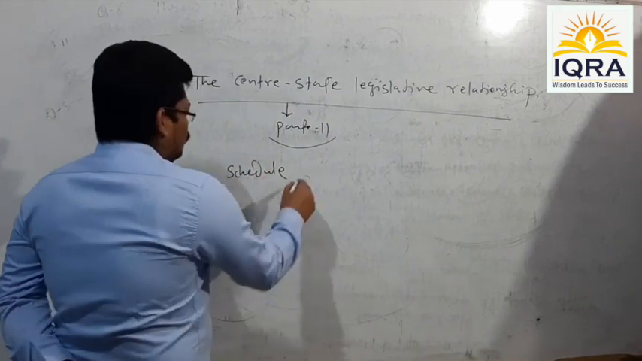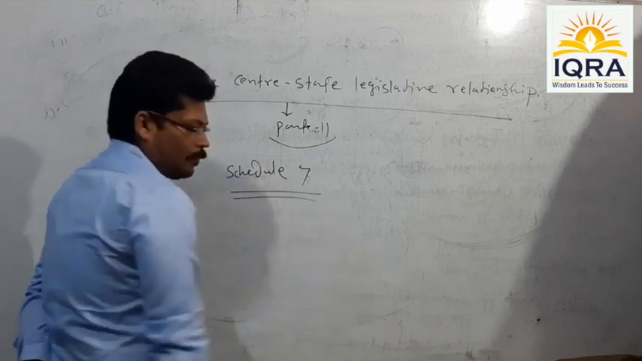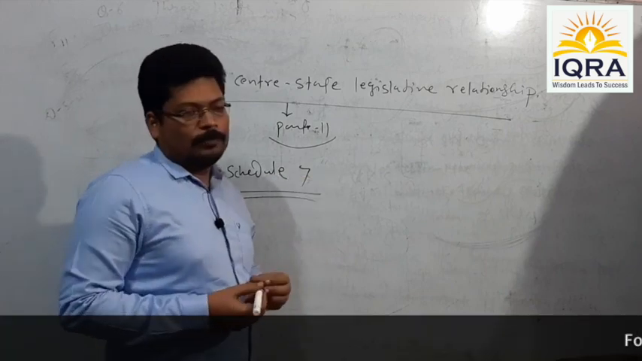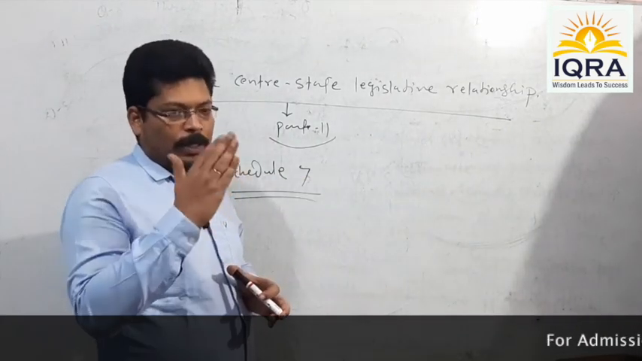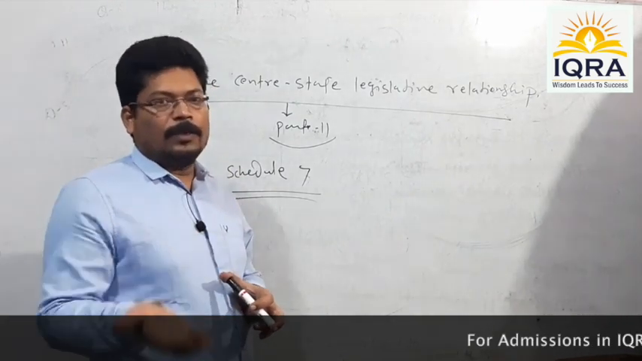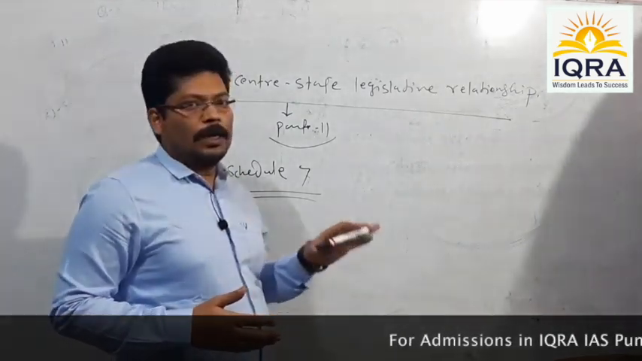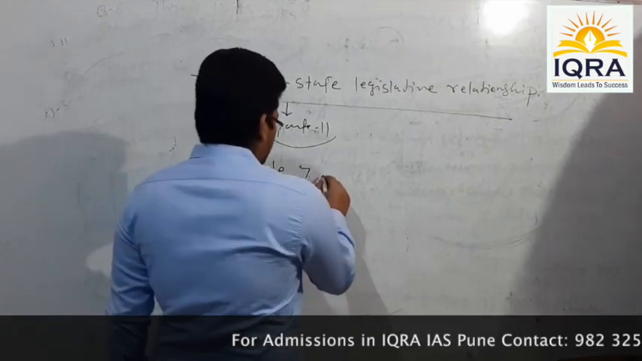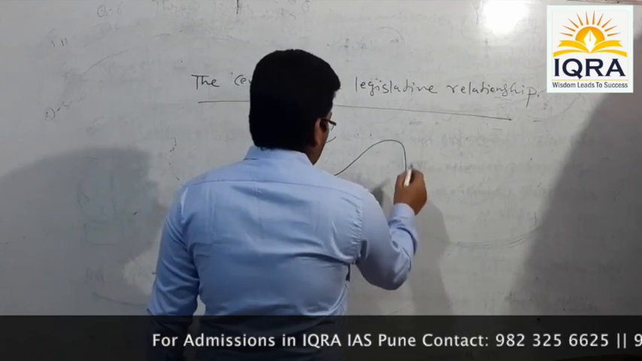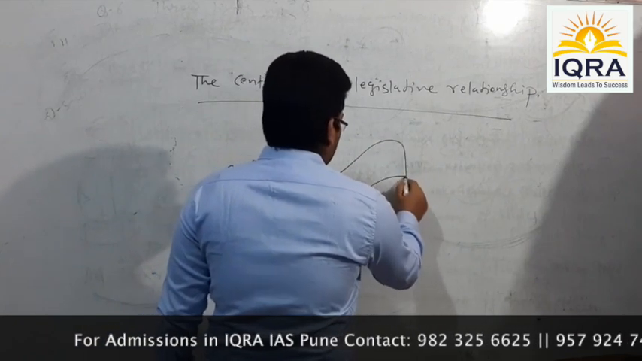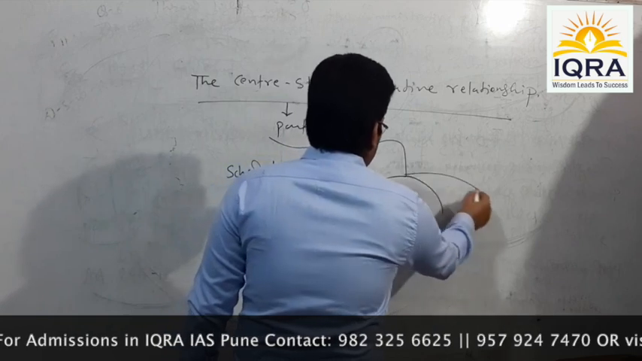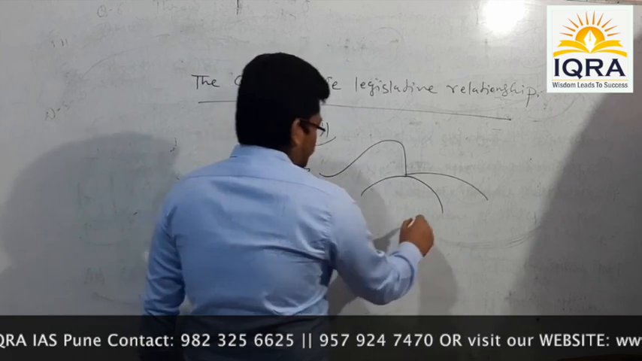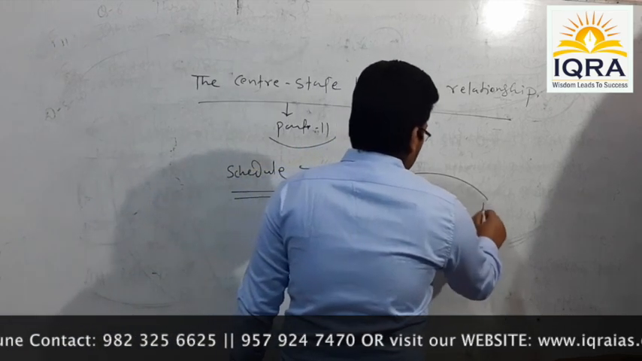Have you heard about Schedule 7 of the Indian Constitution? See, Schedule 7 makes a clear-cut division of legislative powers between the center and states by means of three different lists. Okay, that means we find three different lists under Schedule 7. They are referred to as List 1, List 2 and List 3.